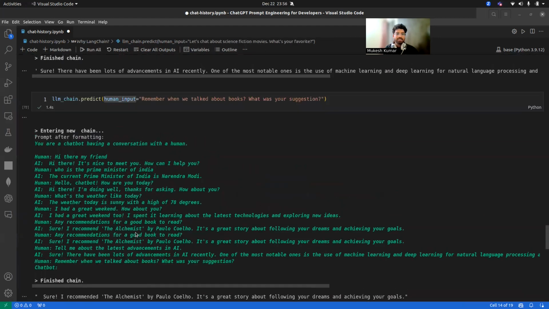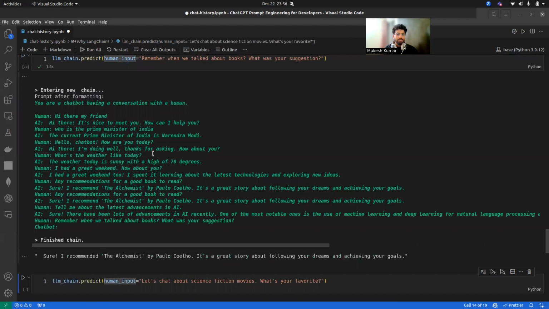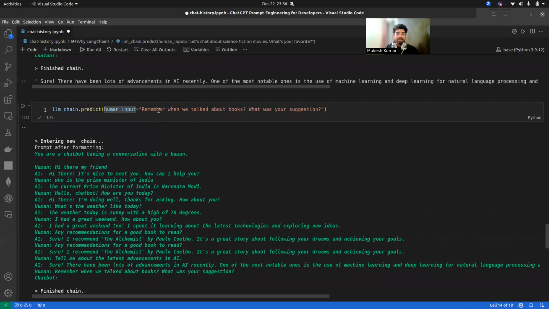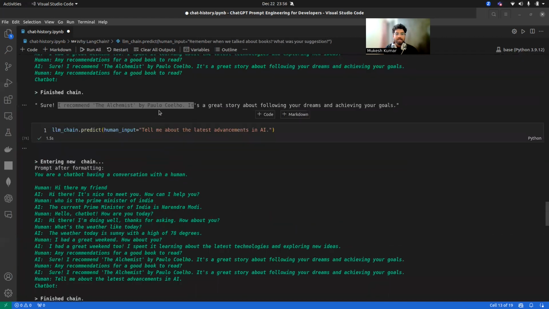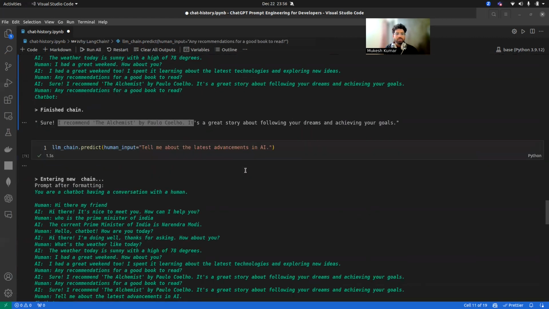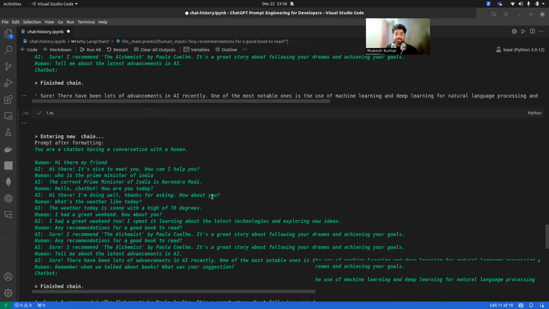Now let's see. I have asked, remember when we talked about books, what was your suggestion, right? So let's see. Sure, I recommend The Alchemist by Paulo, right? So it remembered what it had recommended to us. That's why I asked it here. It remembers when we talked about books in the previous chat, if you can see. We talked about a recommendation for a good book to read. So again, the question we asked: remember when we talked about the book, what was your suggestion? What did it suggest to us, right?